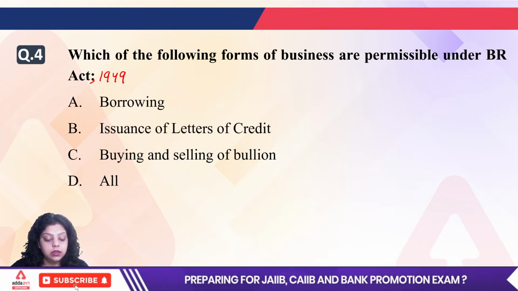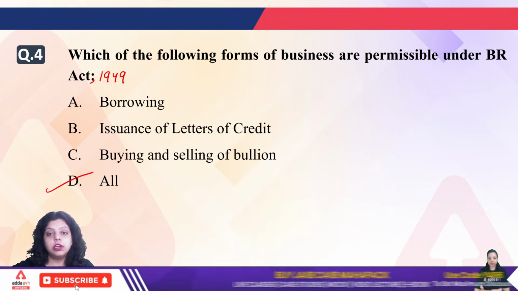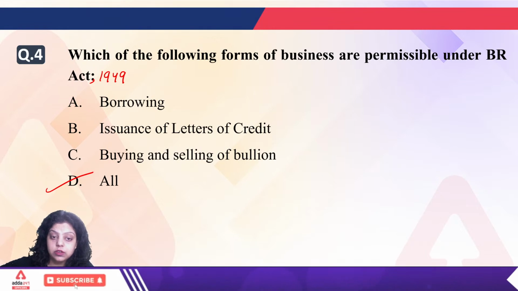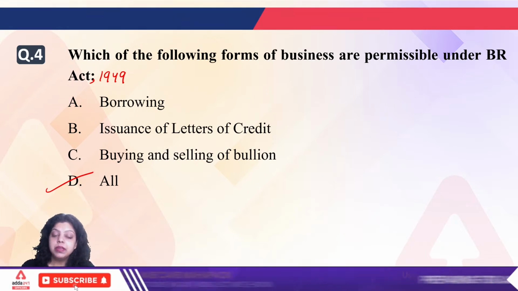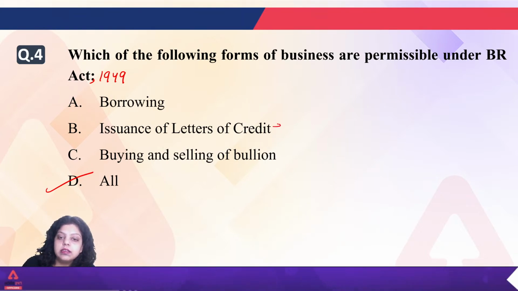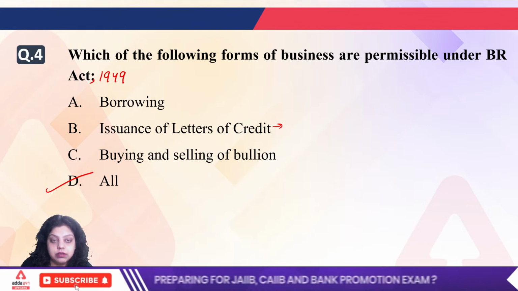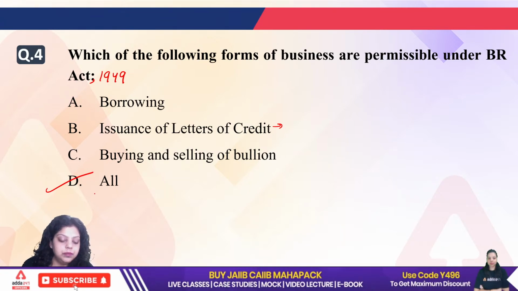Okay. So very good. Right answer will be D, that under the Banking Regulation Act 1949, it has given permission to the banking system or the financial institution that they can borrow funds, they can issue the letter of credit, they can do the buying and selling of the bullion also. Okay. So letter of credit is simply non-fund based banking services. It is non-fund based credit, and borrowing will be your fund based credit. Right answer will be all, that is D.